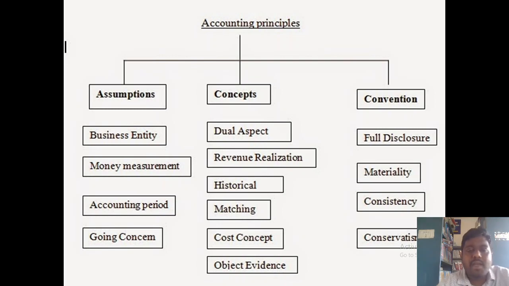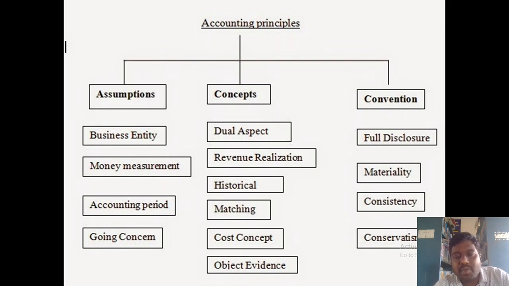So first thing, business entity. What is meant by business entity? Business entity is an assumption which says that business and owner are two different entities. Business is different and owner is different.